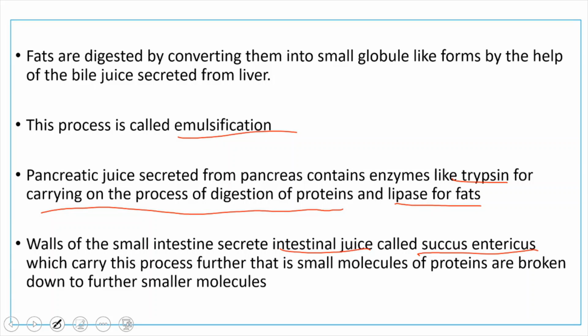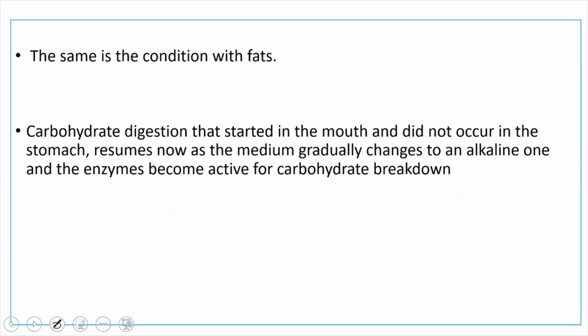That is, the small molecules of proteins are broken down into even smaller molecules. The same is the case with fats and carbohydrates also. Carbohydrate digestion started in the mouth and does not take place inside the stomach. It starts again inside the small intestine only, because the condition of the food has changed from acidic to alkaline.